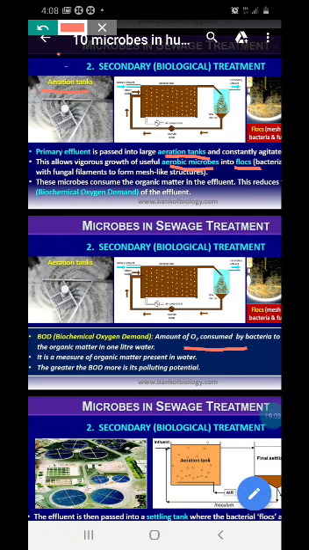BOD is a measure of the organic matter present in the water. The greater the BOD, the greater its polluting potential. Clear, children?